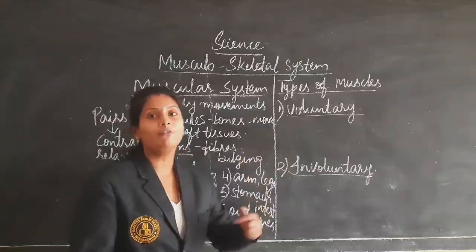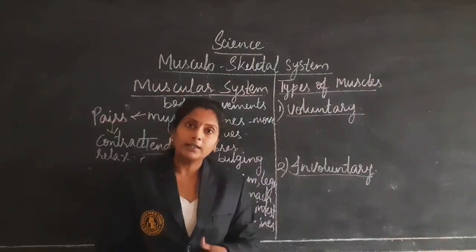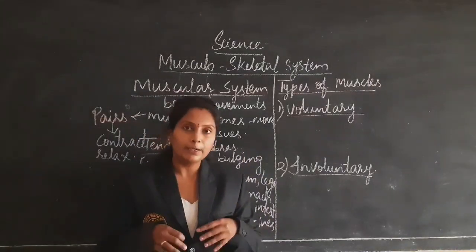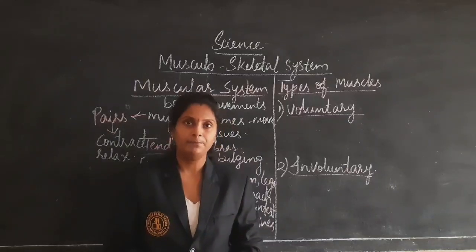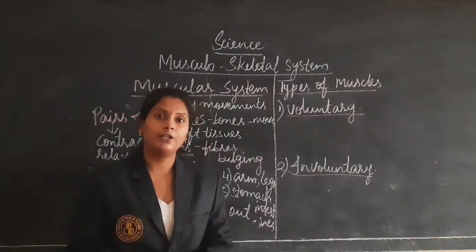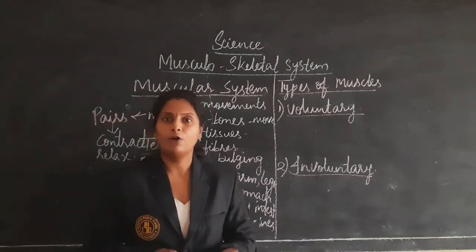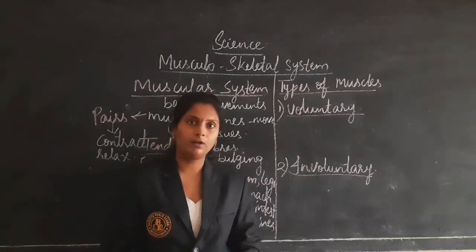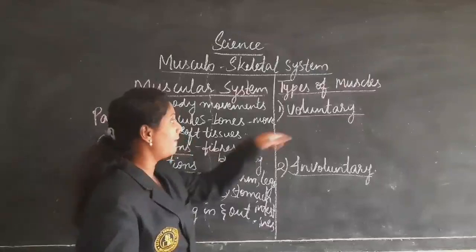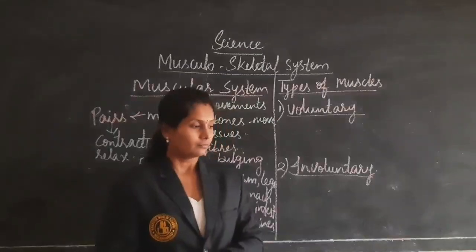What is the meaning of voluntary? Voluntary means we do it by ourselves. We do the activities by our will and wish. If I want to do it, I will do it, or else I won't. For example, to understand this one, I will explain now.